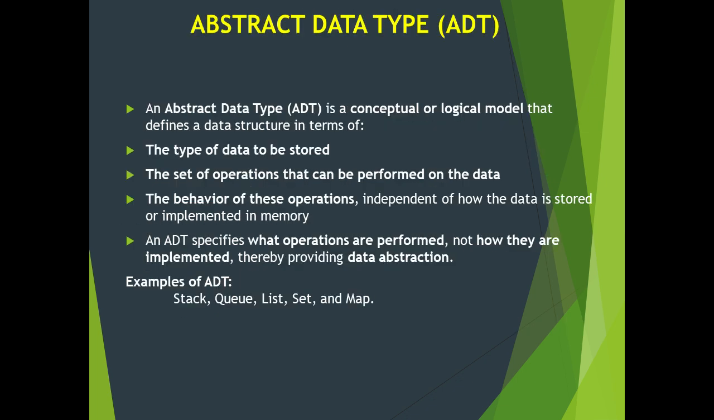So next we will see what is abstract data type. An abstract data type is a conceptual or logical model that defines a data structure in terms of the type of the data that can be stored, the set of operations that can be performed on the data, and the behavior of the operations, independent of how the data is stored or implemented in memory. An ADT specifies what operations are performed and not how they are implemented. Examples for the ADT are stack, queue, list, set, map. We know what operations can be performed, but we don't know how they are implemented.